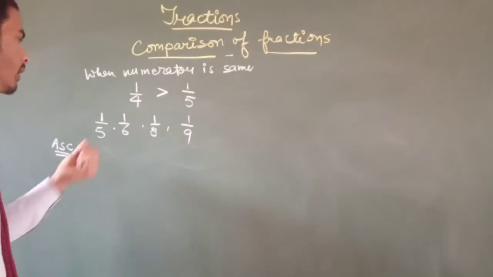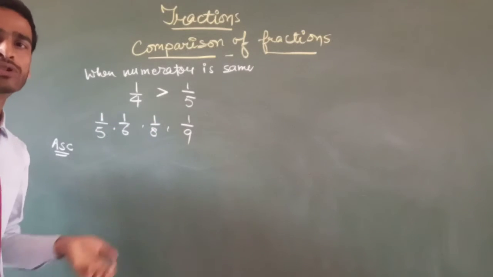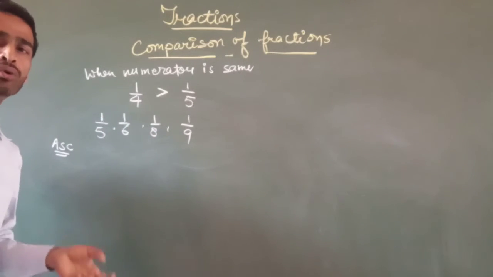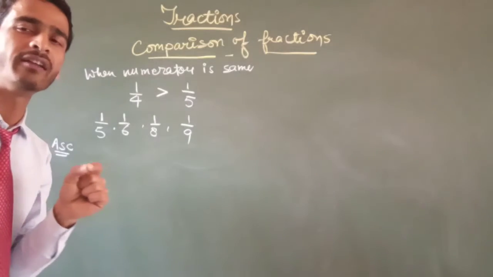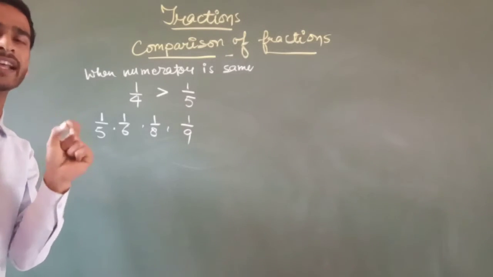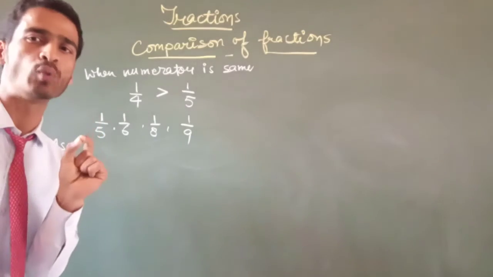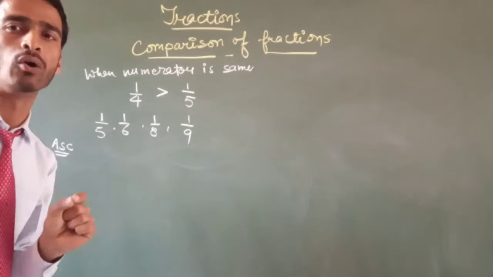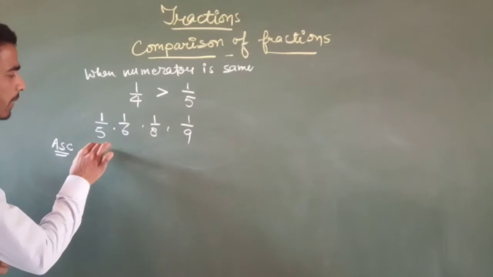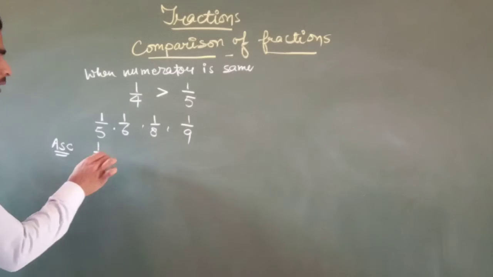You can see that the numerator is the same everywhere, so we have to compare the denominators. The denominator with the greatest value gives the smallest fraction, and the denominator with the smallest value gives the greatest fraction.